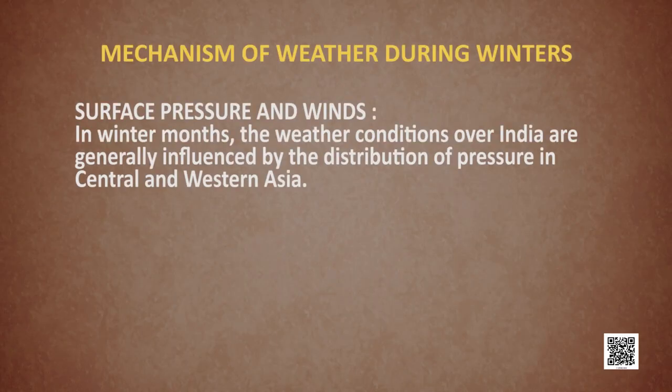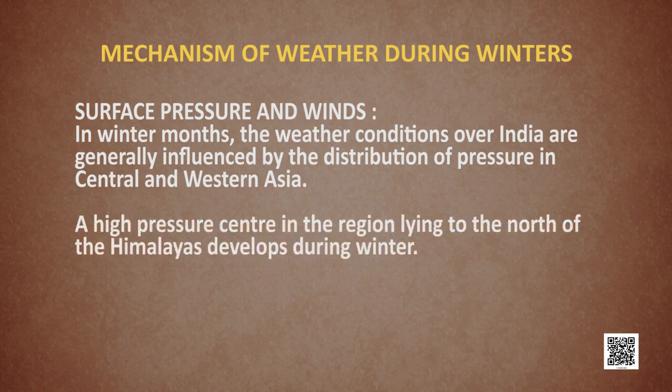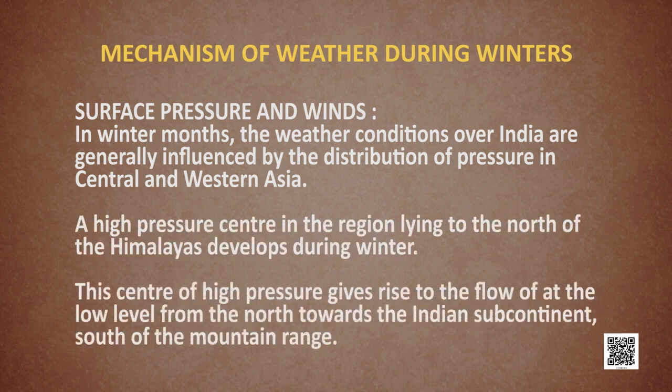In winter months, the weather conditions of India are generally influenced by the distribution of pressure over the central and western Asia. A high pressure center region lying to the north of Himalayas is developed there. So, because the winds have to flow from high pressure to low pressure, it gives rise to the flow at the lower level from the north towards the Indian subcontinent, that is towards the south of the Himalayan range. So, what is the role of surface winds now?